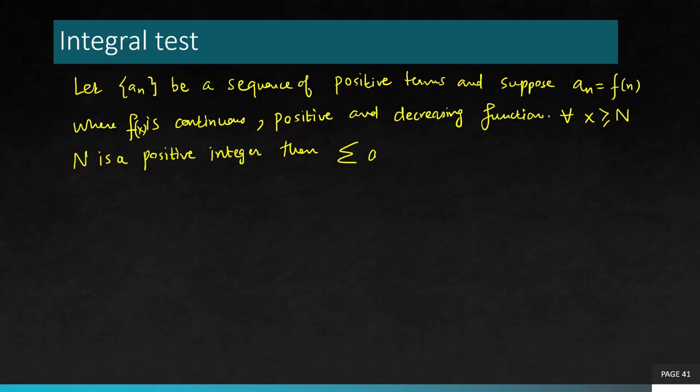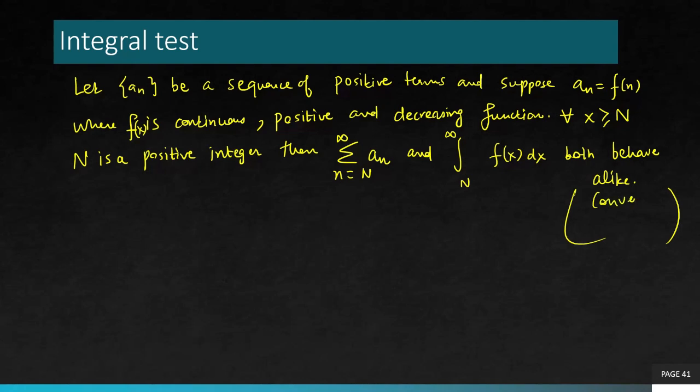In that case, the summation an, this series, and the integral of f(x) dx behave alike. Both behave alike. What do you mean by behave alike? Means they converge or diverge together.